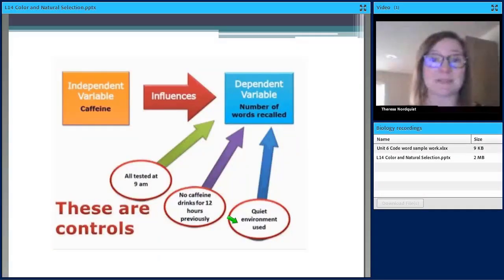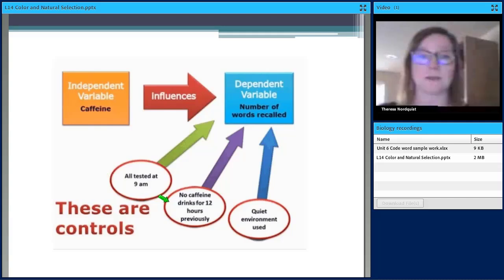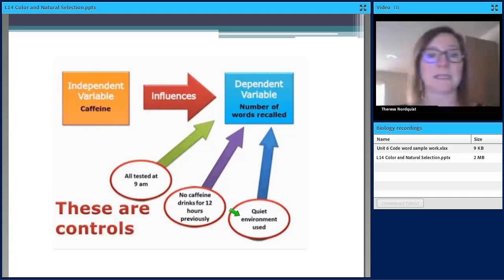So that way, at the end of the experiment, you can say it was because of the thing that we changed. So in this example of changing caffeine and seeing if that affects the number of words recalled, you want to do the test at the same time for everybody. You want to make sure that they haven't had any caffeine in a long period before, and you want to make sure it's a quiet environment. These are just a few of the things that you want to control to make sure the results are because of the thing that you changed.